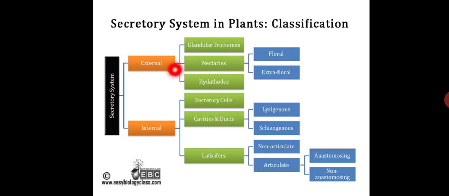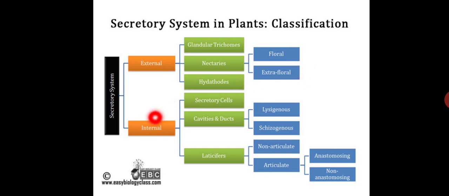Here you can see the flowchart of the secretory systems in plants. It is divided into two types: external tissue system as well as internal tissue system. The external tissue system is again divided into three types, that is glandular trichomes, nectaries and hydathodes. Nectaries are again subdivided into floral as well as extrafloral.